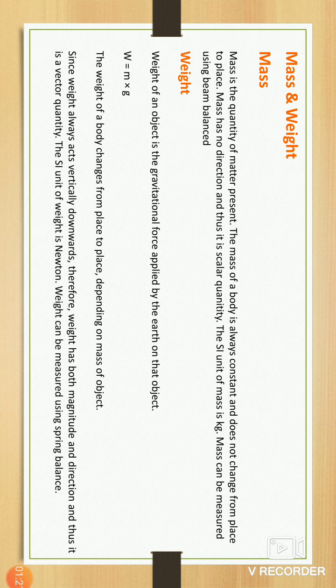Here there are two types of quantity: one is scalar quantity and the other is vector quantity. In a vector quantity, magnitude plus direction are included. Those quantities having magnitude and direction are called vector quantities. And scalar quantities only have magnitude.